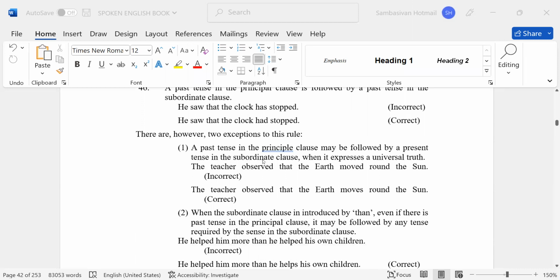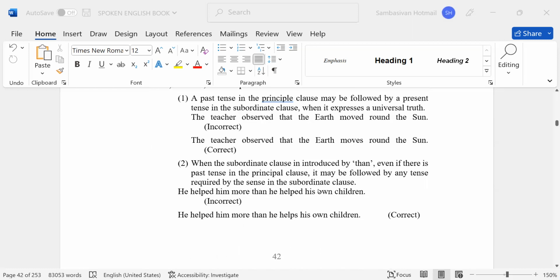There are, however, two exceptions to this rule. A past tense in the principal clause may be followed by a present tense in the subordinate clause when it expresses universal truth. The teacher observed that Earth moved around the sun. Incorrect. The teacher observed that Earth moves round the sun. Correct. Earth moves round the sun because कल भी था, आज भी है और हाँ, tomorrow भी होगा. Yes. Continue.